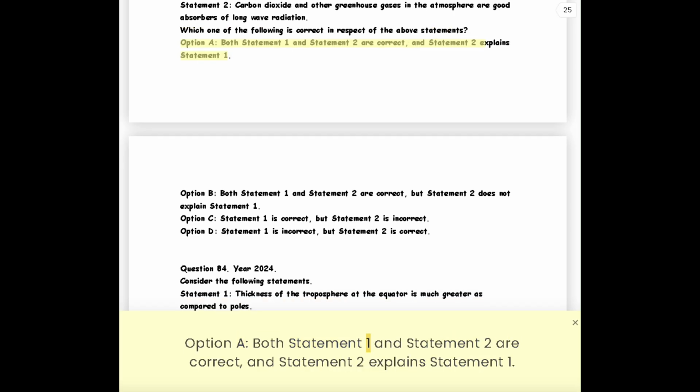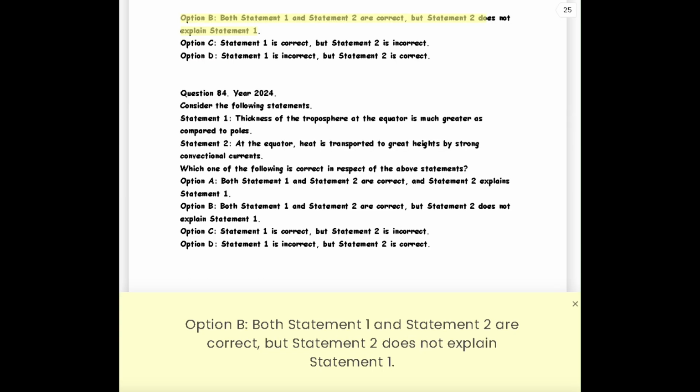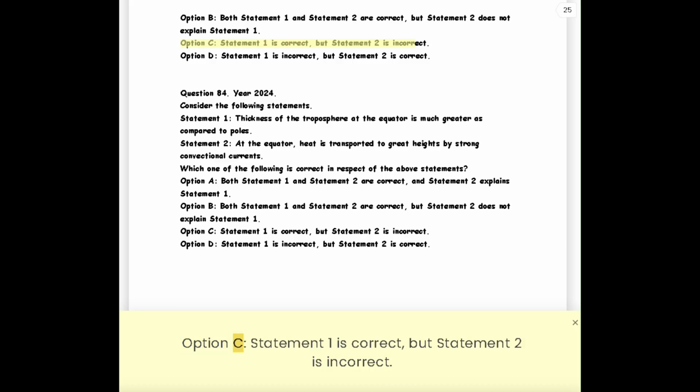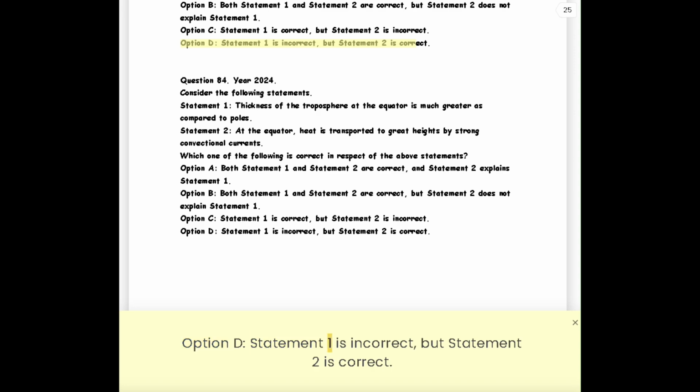Option A. Both Statement 1 and Statement 2 are correct, and Statement 2 explains Statement 1. Option B. Both Statement 1 and Statement 2 are correct, but Statement 2 does not explain Statement 1. Option C. Statement 1 is correct, but Statement 2 is incorrect. Option D. Statement 1 is incorrect, but Statement 2 is correct.